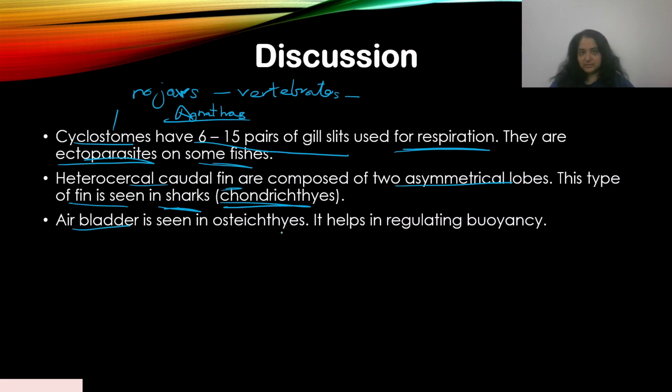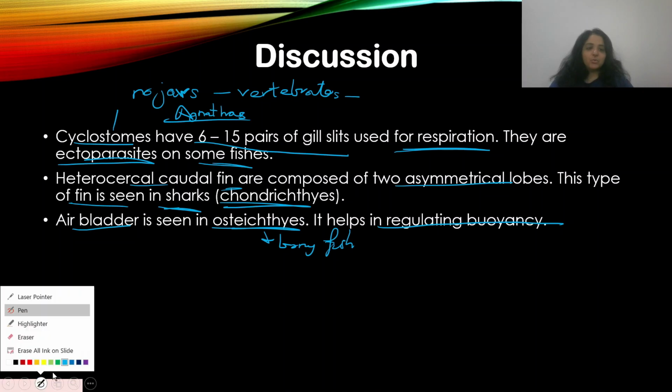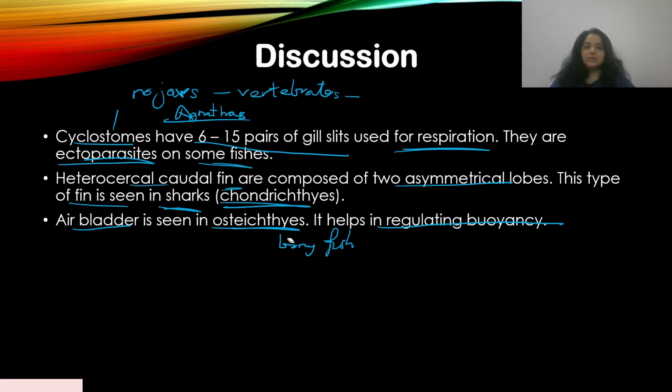Air bladder is seen in Osteichthyes, that's bony fish, and it helps in regulating buoyancy, it helps the fish in floating. Unlike that, Chondrichthyes don't have an air bladder, but Osteichthyes have an air bladder.